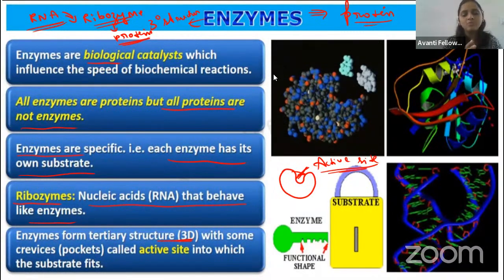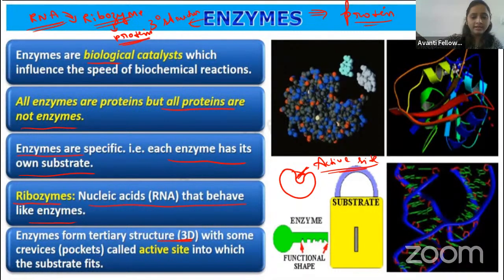So which bonds are present in the tertiary structure, guys? Covalent bond is present, right? If you take the non-covalent bonds, which are the non-covalent bonds? Hydrogen bond is present, disulfide bond is present, van der Waals force of attraction is present, and electrostatic force of attraction is present. Right, guys? So all these things are present in the tertiary structure of the enzyme.